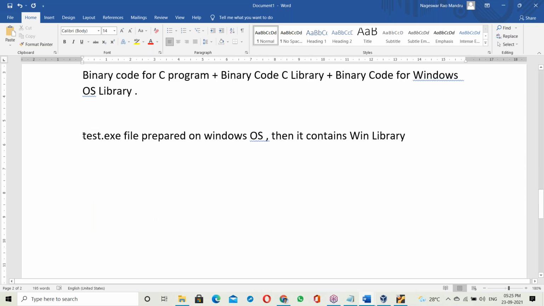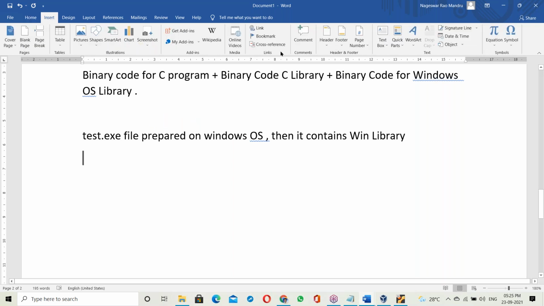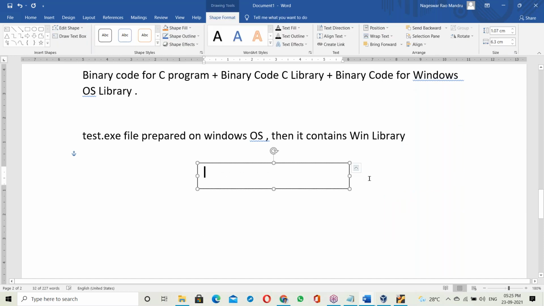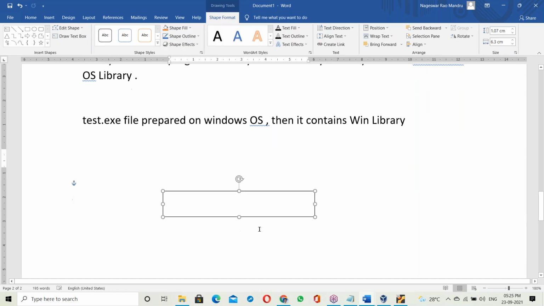Now, how does this test.exe file work when running on different platforms? Let us take different platforms.